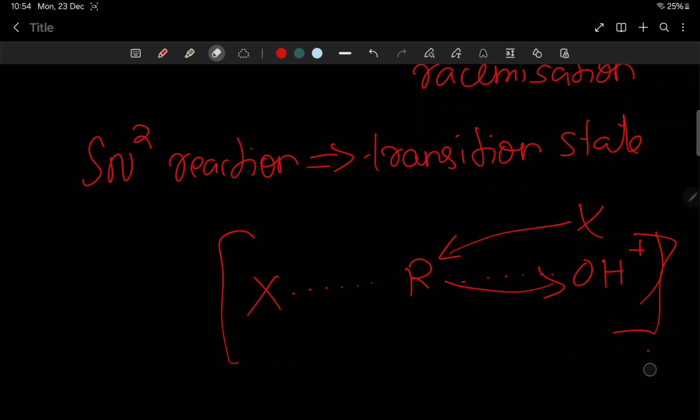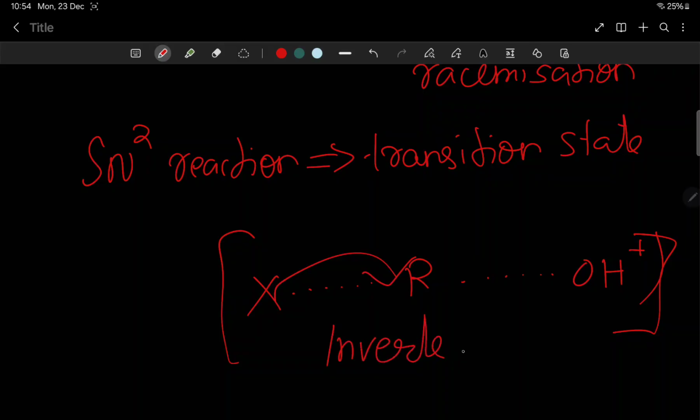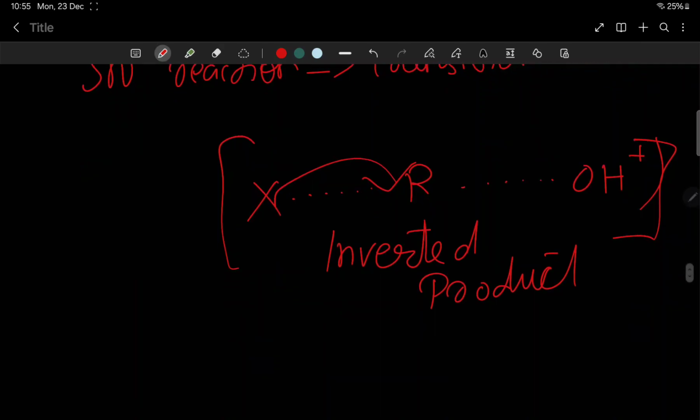Repulsion is impossible. Hence repulsion should not happen, so X will only come and join from the opposite side. Hence we get the inverted product. The same thing we told in SOCl2's reaction also. So here we get inversion.